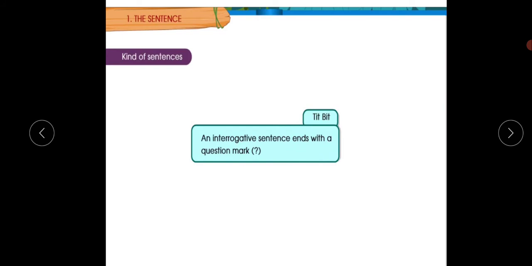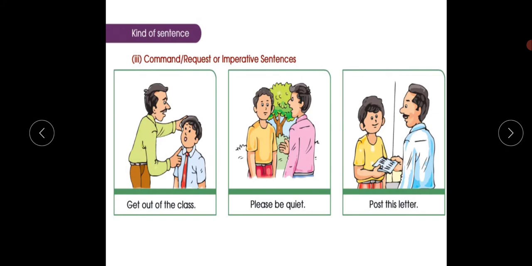So, look here. The interrogative sentence ends with a question mark. Yes. So the third one is the command, request, or imperative sentence. Yes, it's a command or a request or imperative sentence.